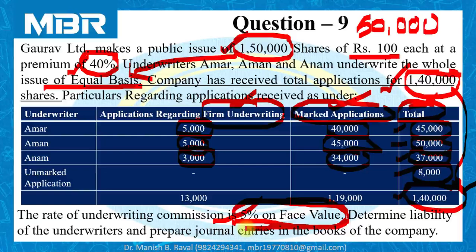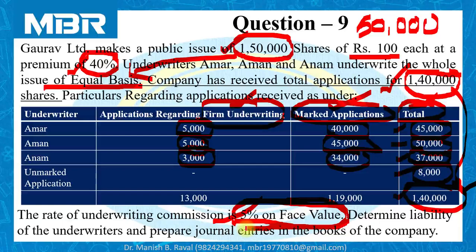Determine the liability of the underwriters and prepare journal entries in the books of the company. Here we have to determine the liability of Amar, Aman and Anam, and we have to prepare journal entries in the books of the company. Now, the most important part of this particular question. If you have referred to the question very properly, the information regarding credit for the firm underwriting being given to the underwriter or not given to the underwriter is not mentioned in our question.